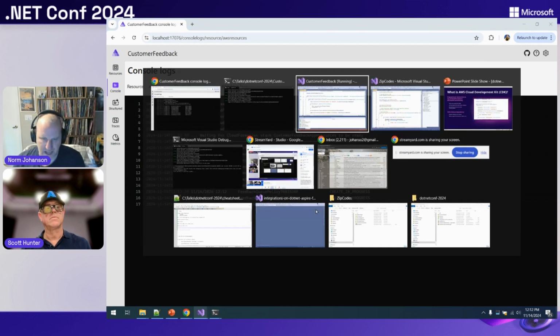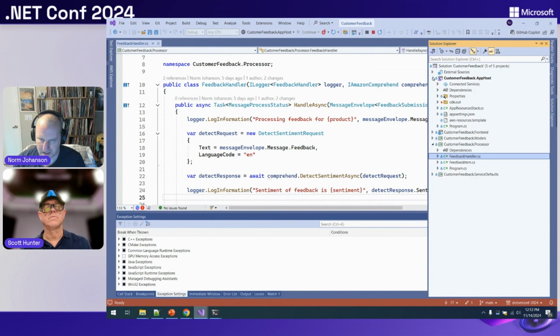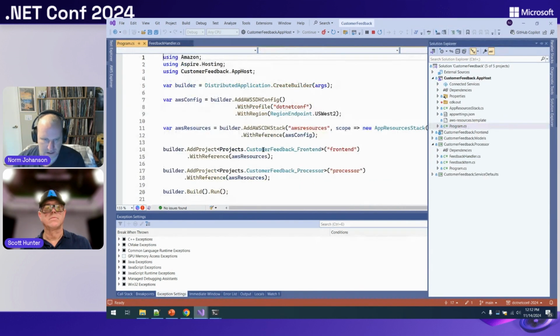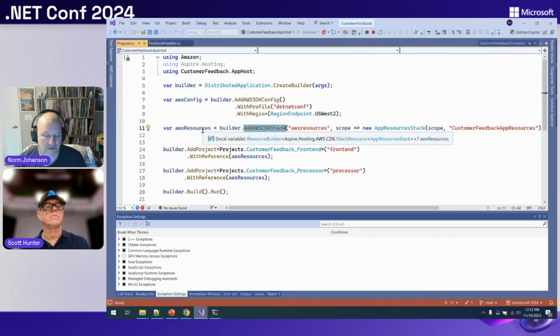Now, what happened in the app host project, well, that's spinning up there, is I have my two projects as we saw before. We have our SDK config, but now we actually have this add CDK stack. That's going to create an Aspire resource representing that CDK stack. It's still a CloudFormation stack, though.